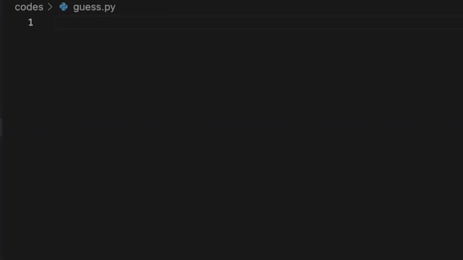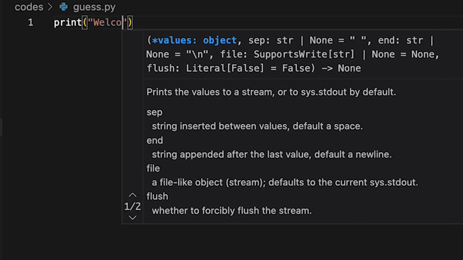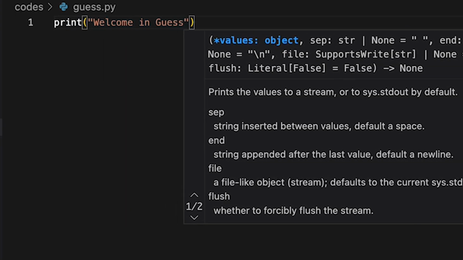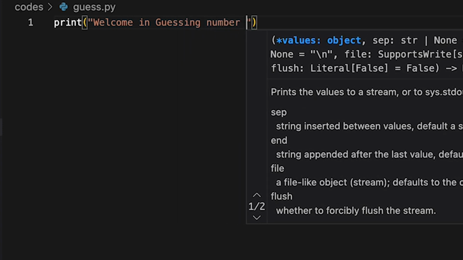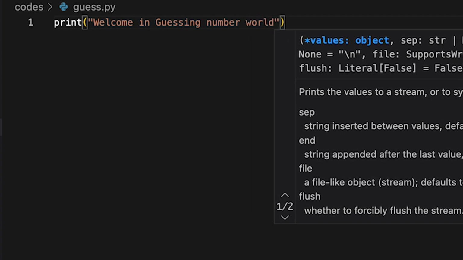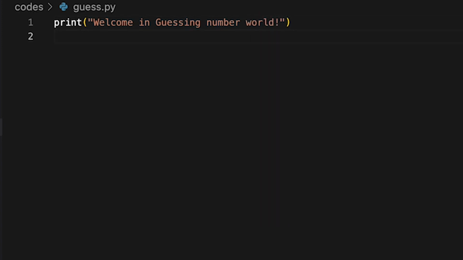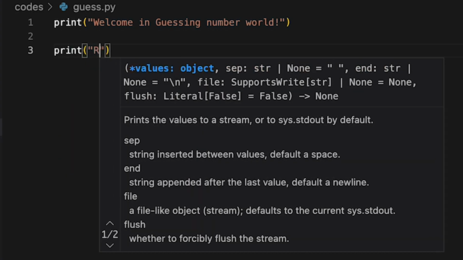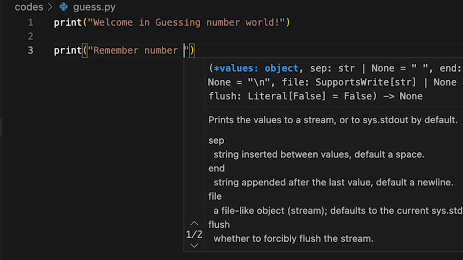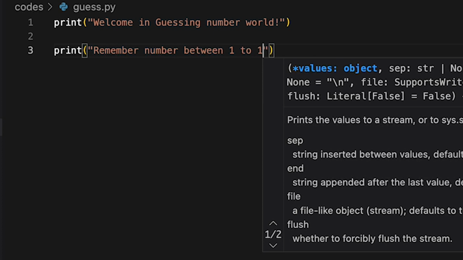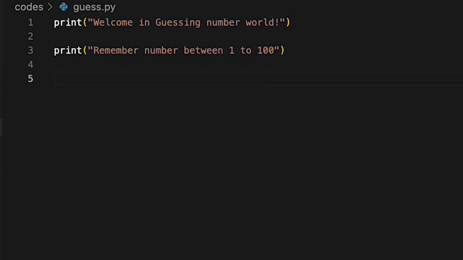So this is a game, right? So we will give one welcome message: welcome in guessing number world. Now I will ask the user to remember one number between 1 to 100. Remember number between 1 to 100. Let's assume I have remembered the number 43.